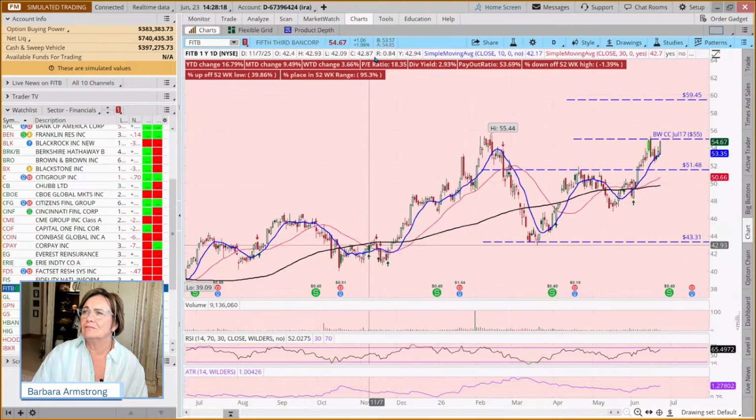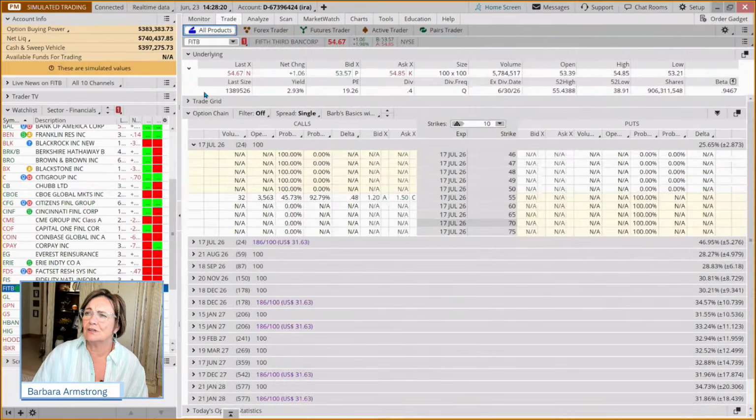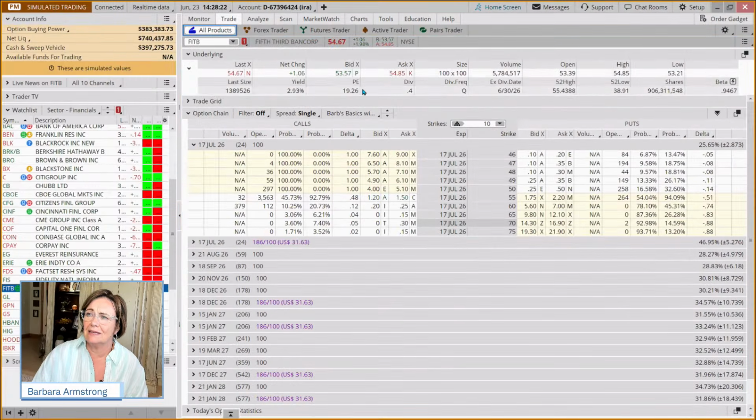And this one, does it have a price earnings ratio that's under 20? It does. What about a dividend? Well, it currently pays a dividend of 2.9%. Are the options heavily traded? Well, we have thousands of contracts here on this call, hundreds of contracts on the July put. So could we use options to protect our position?